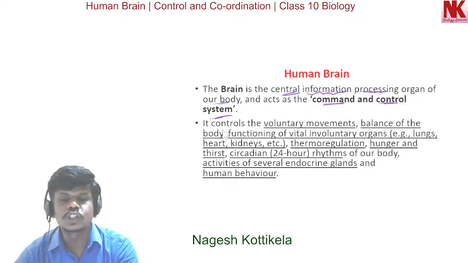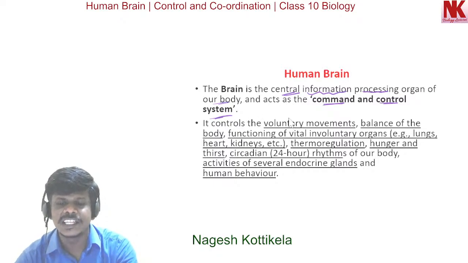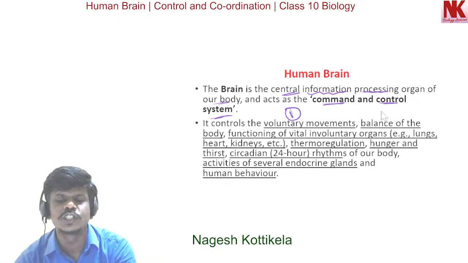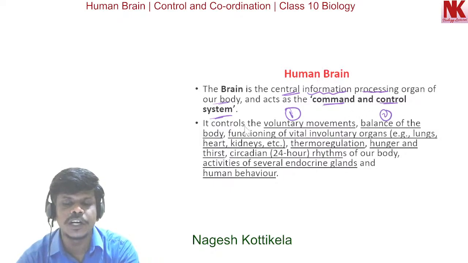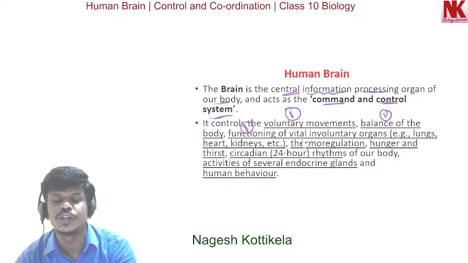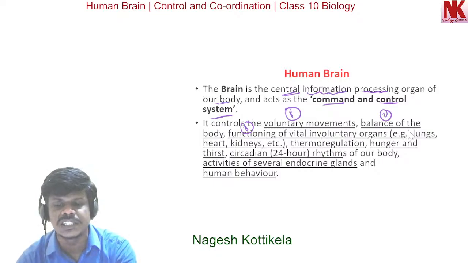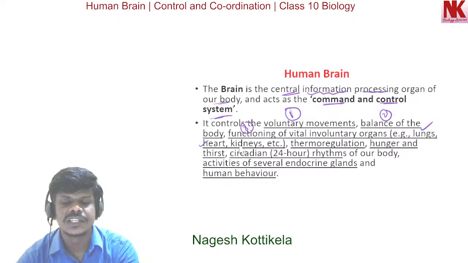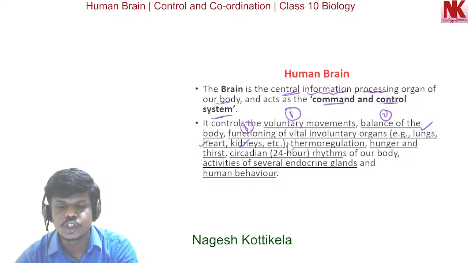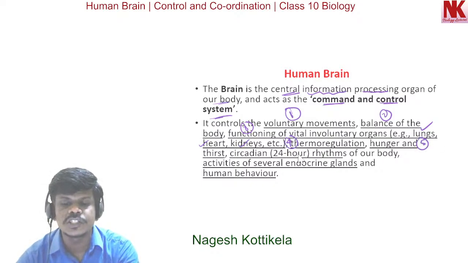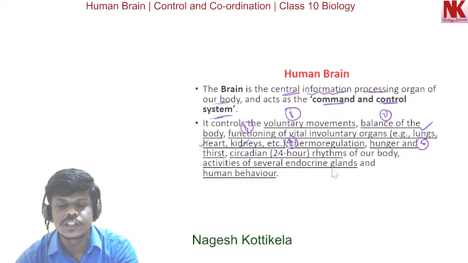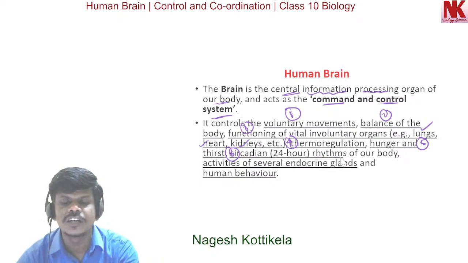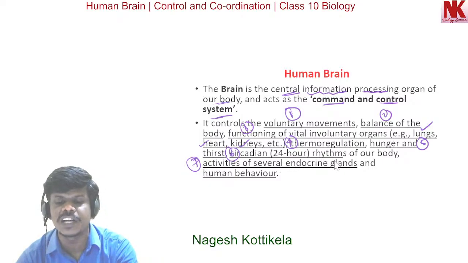Now, it controls so many functions, like the voluntary movements, the balance of the body, and the functioning of vital involuntary organs like lungs, heart, kidneys, etc. It controls thermoregulation, thirst and hunger activities, the circadian rhythms, the 24-hour rhythms of our body, and the activities of several endocrine glands.